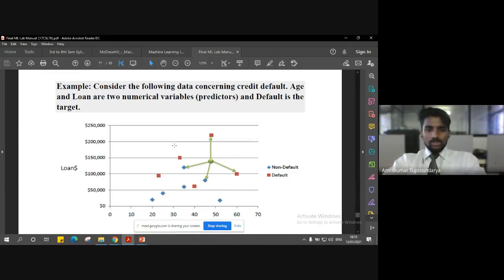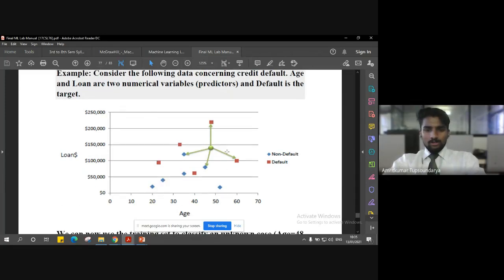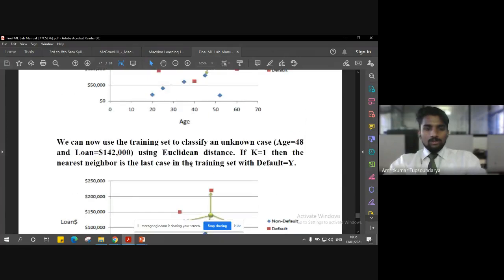When you see the plot, these red dotted squares are our targets, the default targets, and the blue dotted ones are non-defaults, which are not our targets. Now we can use this training set to classify unknown cases. For example, let's say I have a person with age 48 and a loan of around $1,42,000. This is the loan applied.